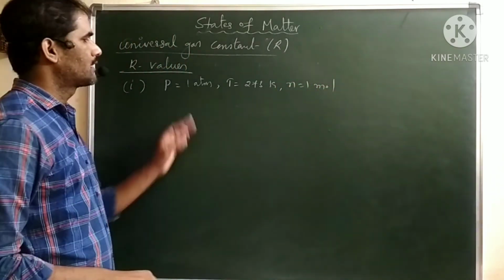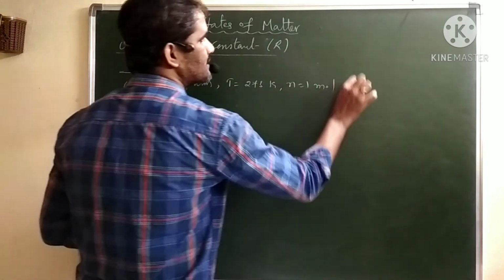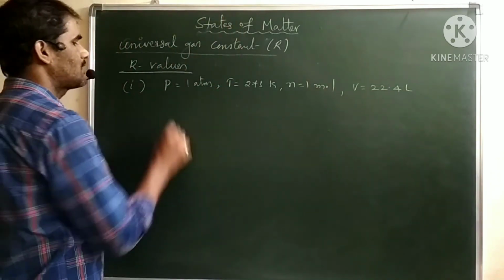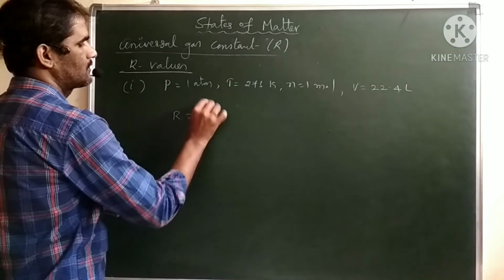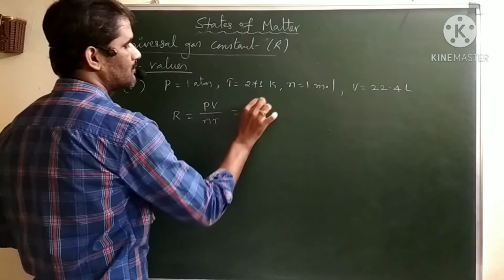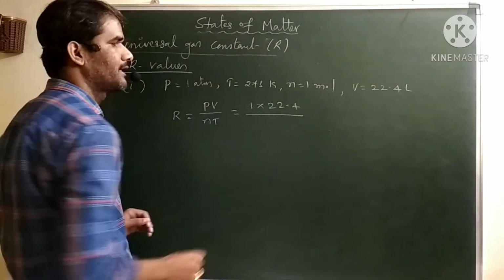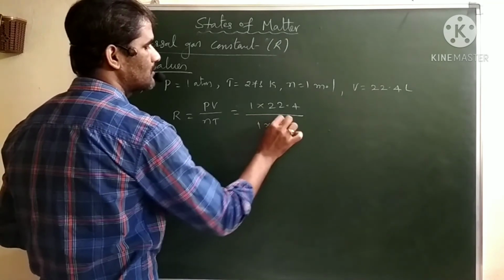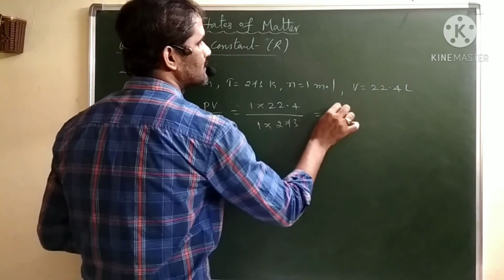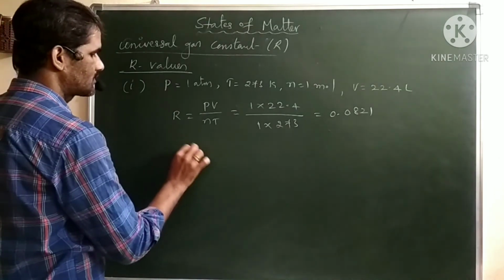As we know, at 1 atmosphere and 273 Kelvin, 1 mole of gas occupies 22.4 liters. Substituting in R equals PV by nT, that is 1 atmosphere times 22.4 liters by 1 mole times 273, we get 0.0821.